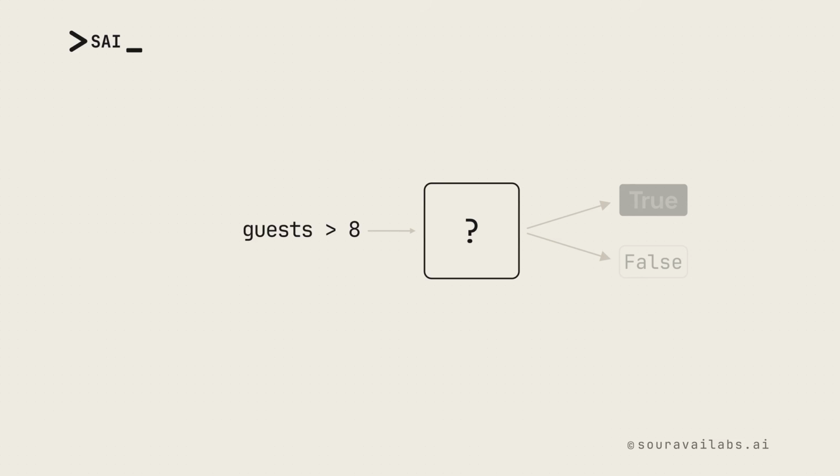Is 12 more than 8? The answer is true. Is this name the same as that one? The answer is false. Every question goes through the same gate and comes out one of 2 ways. There is no third lamp, but you have to ask properly.